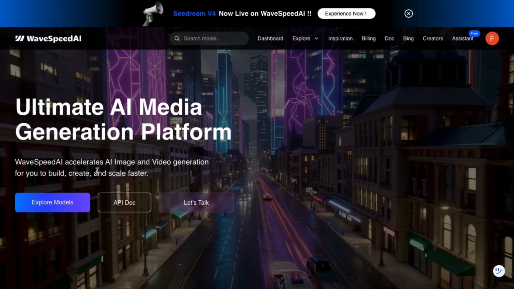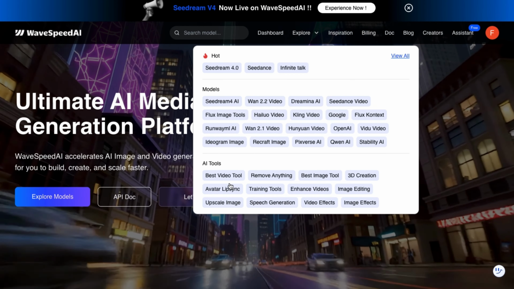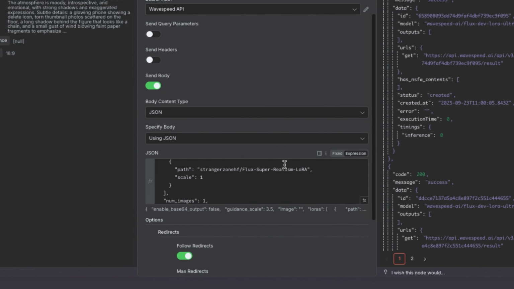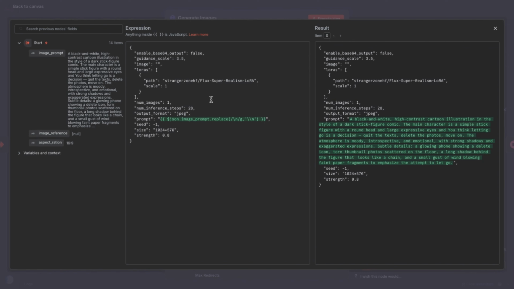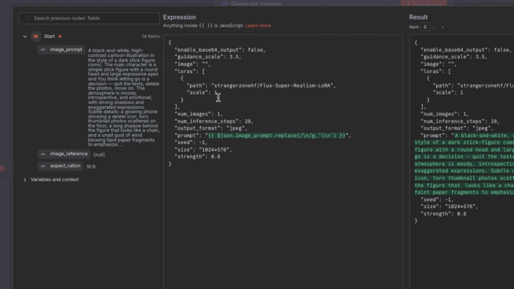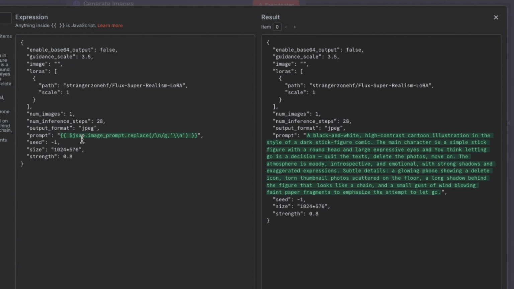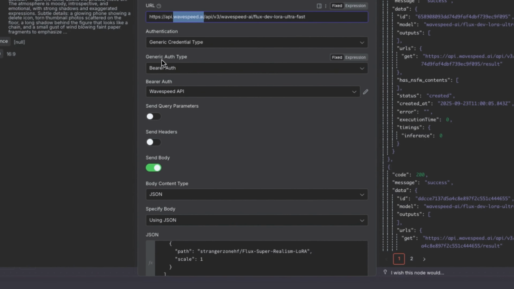We're running it through wavespeed.ai, which acts like a marketplace for AI models. This is the endpoint where we're sending the request, and you'll also need to include the message in the JSON body. If we expand it, you can see the exact format required by wavespeed.ai. Looking at the results, you'll notice we're passing the image prompts directly from the Google Sheet. As with any HTTP request node, you'll need to configure your credentials. I've already covered this process in a previous video and in our quick setup guide inside the community.